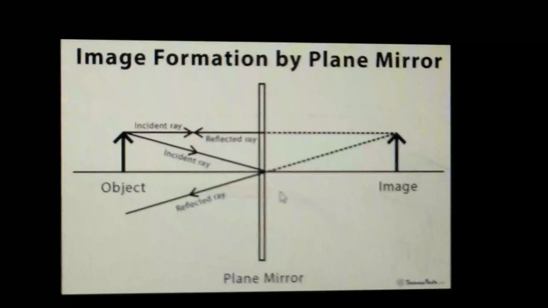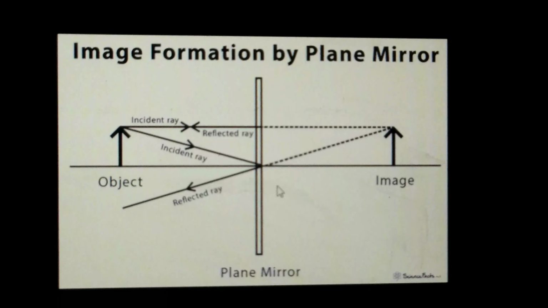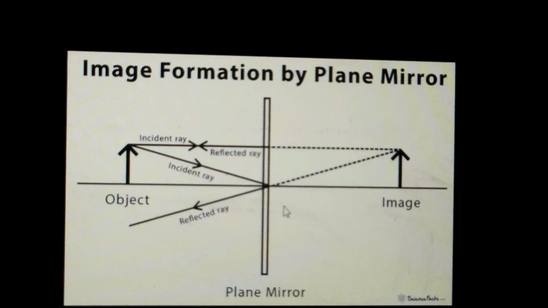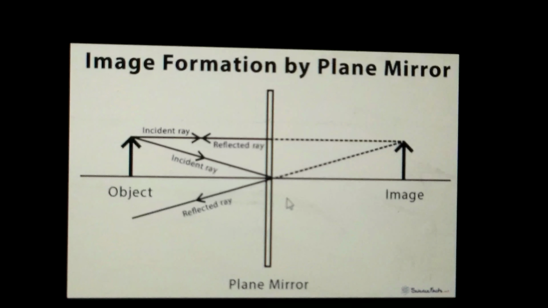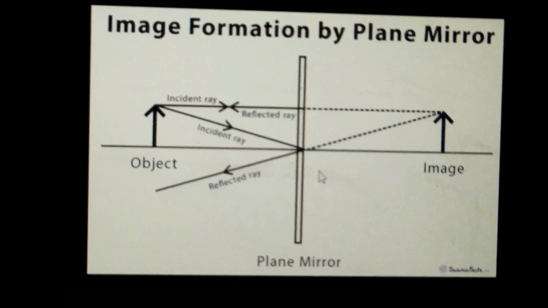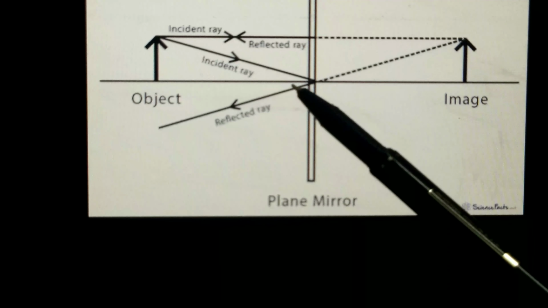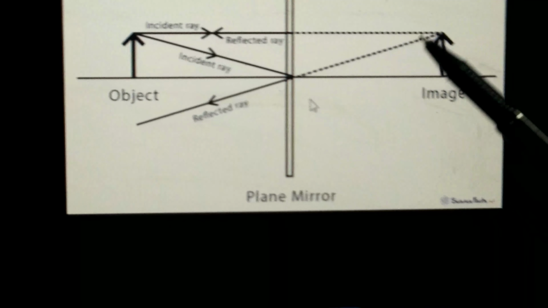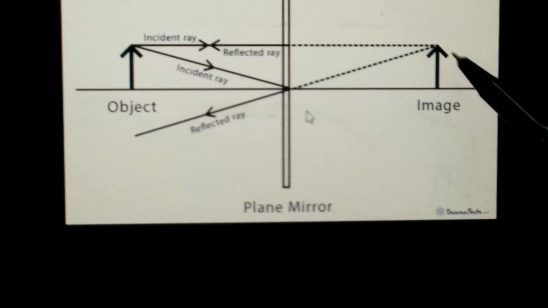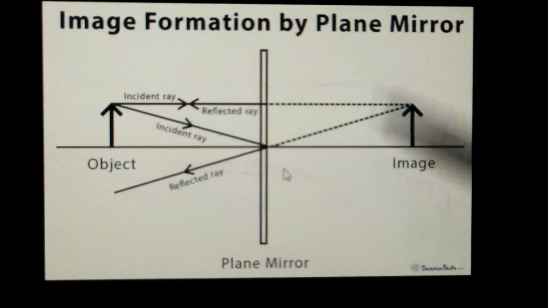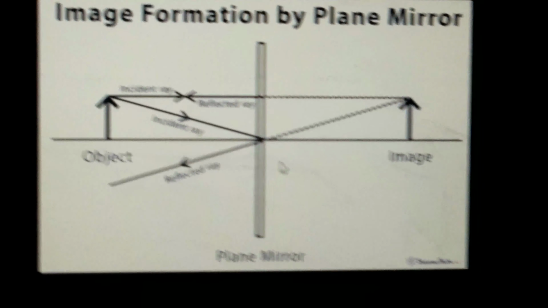Then what is the nature of this image? The image is not real but virtual, correct? Why? Because the image is formed behind the mirror, by extending the reflected rays backward. We extended these reflected rays to the back of the mirror, and they meet at this point, and here the image has formed, correct? So the image has formed behind the mirror. So this is a virtual image.